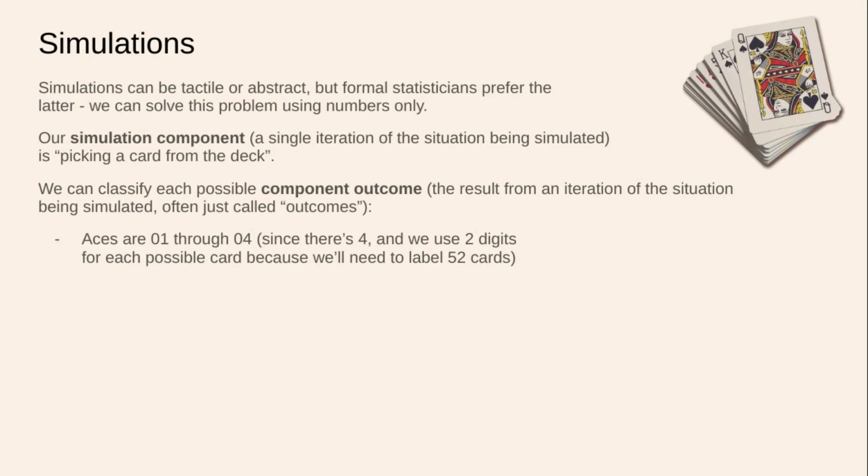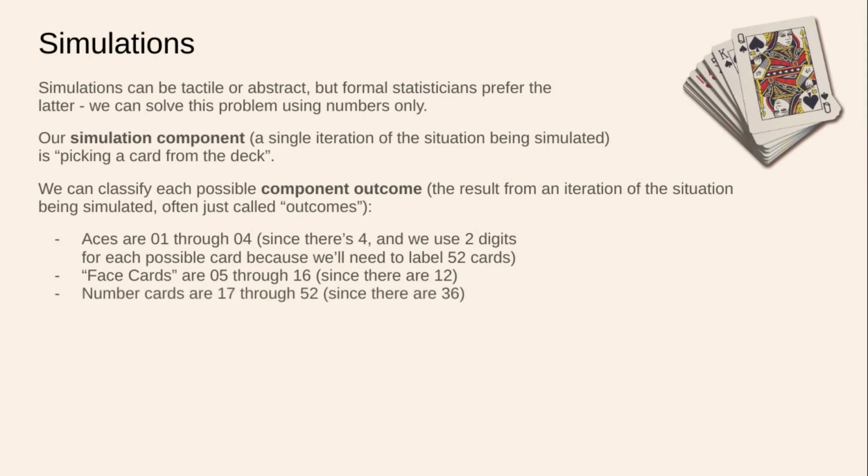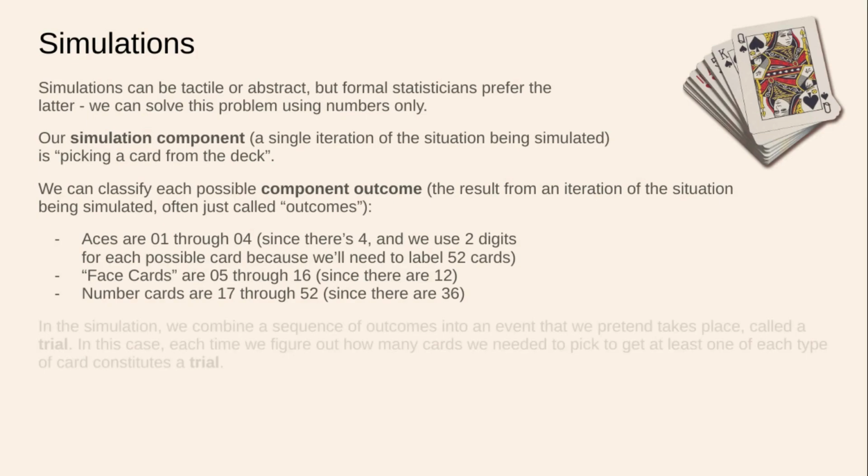So we're using 2 digits for each possible card. We need to label 52 cards. 52 is, of course, a 2-digit number. Face cards are 05 through 16. There are 12 of them, and if we count card number 5 and card number 16, we see that there are 12 values there. And number cards would then be 17 through the last card, number 52. There are 36 such cards.